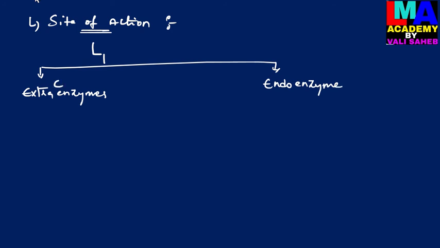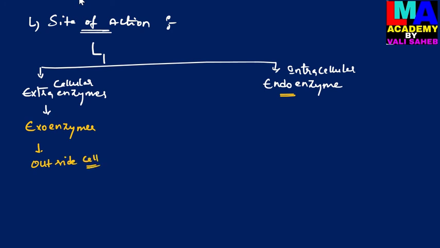So, extracellular enzymes and intracellular enzymes. These extracellular enzymes are also known as exoenzymes, and intracellular enzymes are also known as endoenzymes. Here, exo means outside. Enzymes which can exhibit their action outside the cell are called extracellular enzymes or exoenzymes.